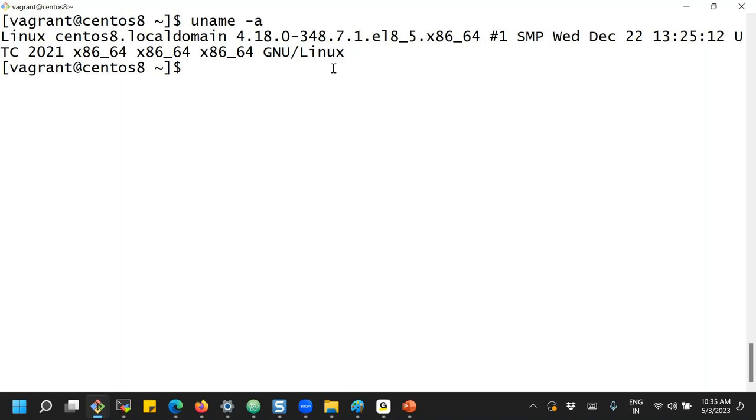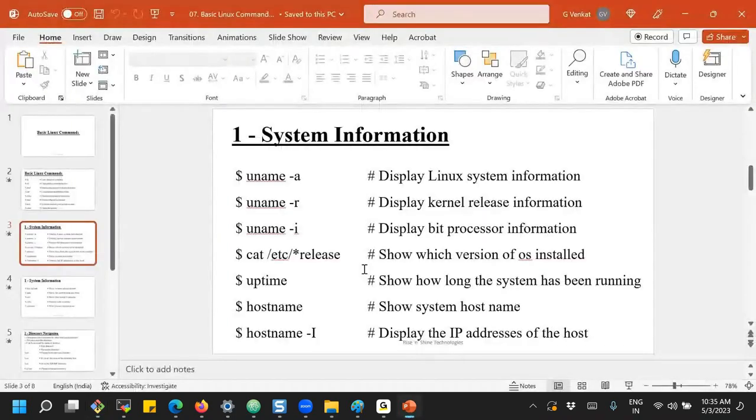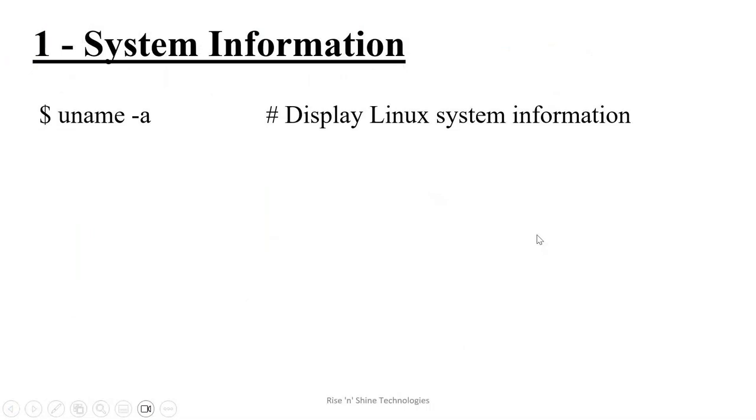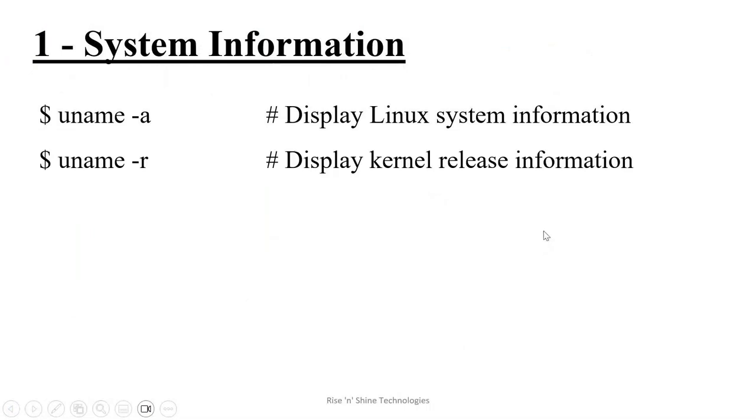Is it clear about this? So uname -a is one of the important commands which helps with it. And the next one is uname -r. What is uname -r? It displays especially the kernel release information. We already got it in uname -a.